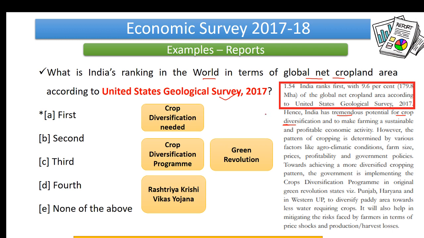We would just see the sentence. Okay, so this is it. This is a fact. No, this is not a fact. Move. You can build upon it. So take this crop diversification. Okay, it is needed. So do we have any crop diversification program in India? Yes, we do have. So that particular program, okay, it is a component of Rashtriya Krishi Vikas Yojana. Okay, and now we would also study about green revolution because it is being implemented in those states where a green revolution was there, right? So we see here that just reading a sentence would not give us any fruitful results. We need to keep running behind other things as well, right?